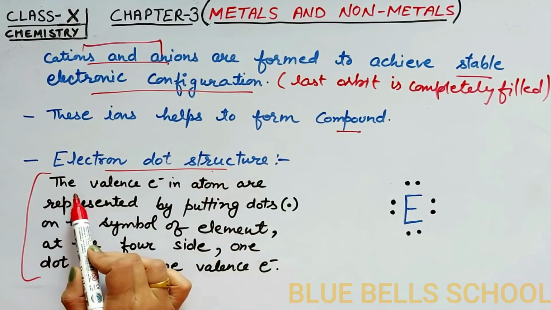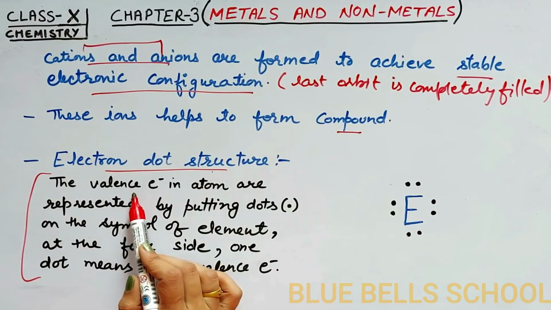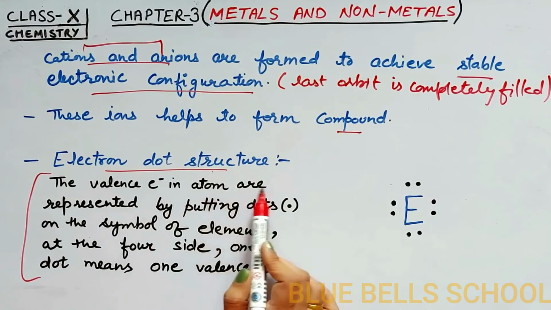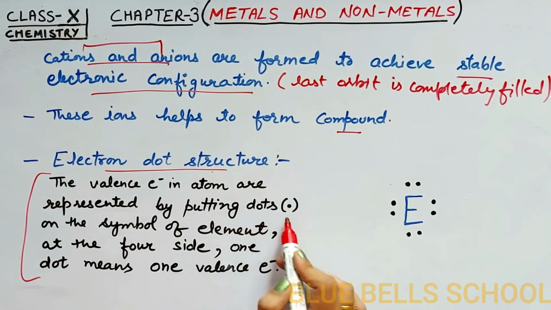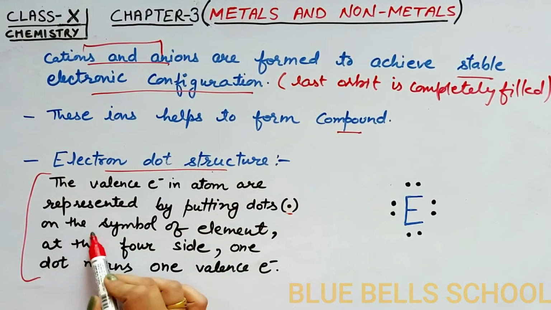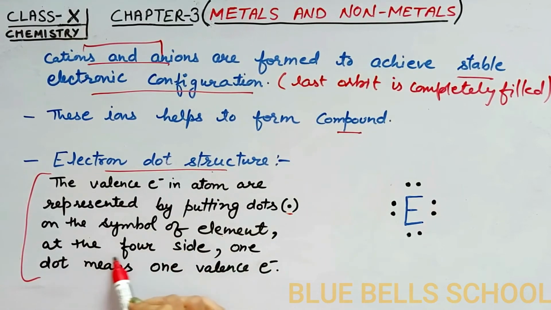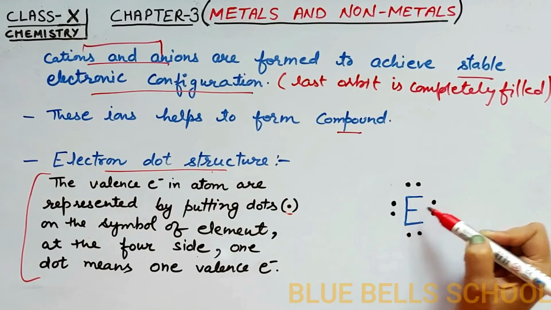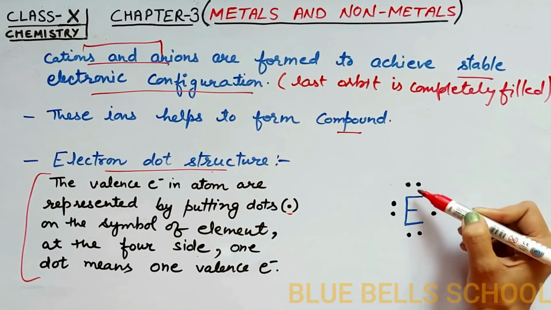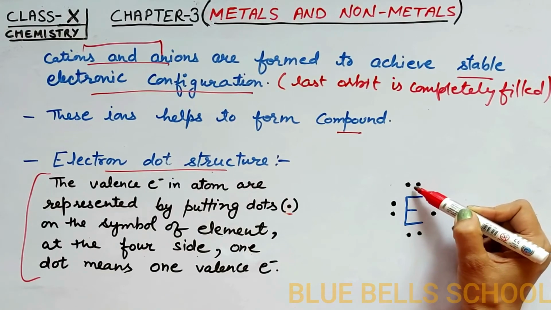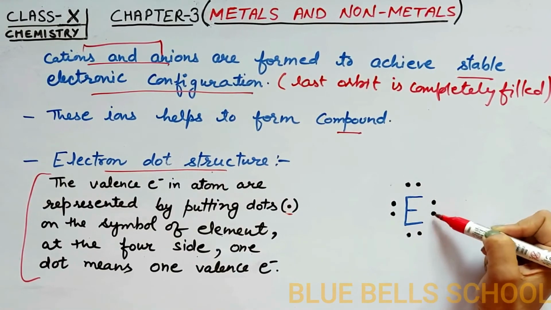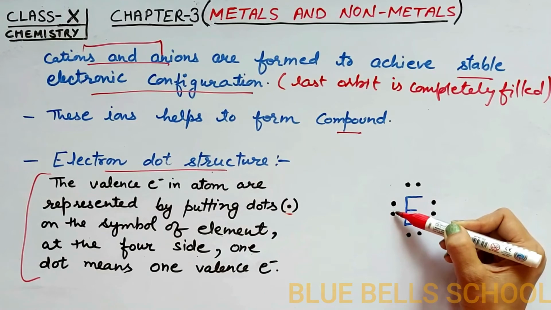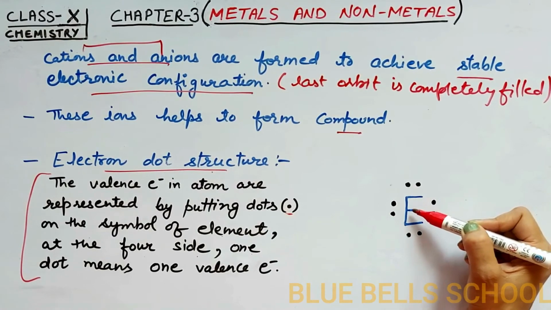In an electron dot structure, the valence electrons in an atom are represented by putting dots on the symbol of the element at the four sides. Suppose E is the element; at the four sides you observe dots, and these dots represent the electrons present in the last orbit.